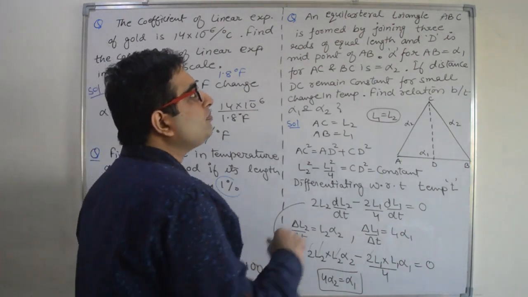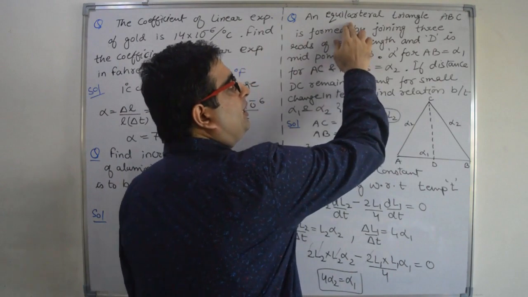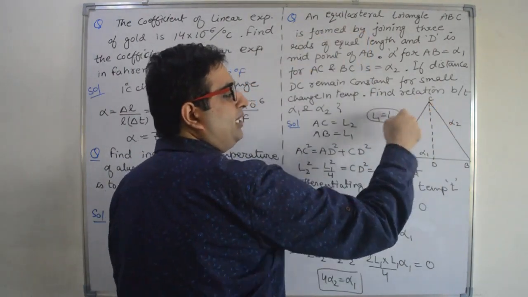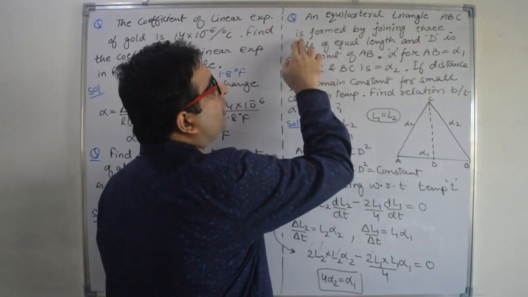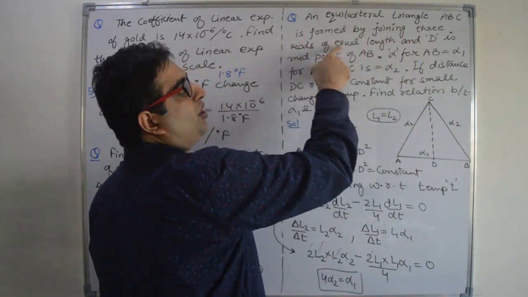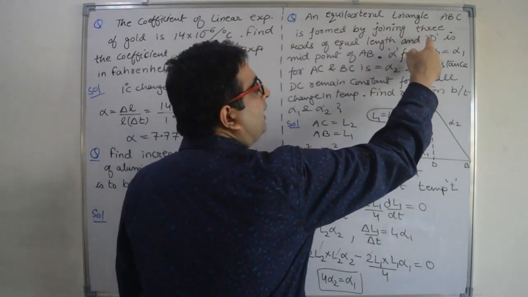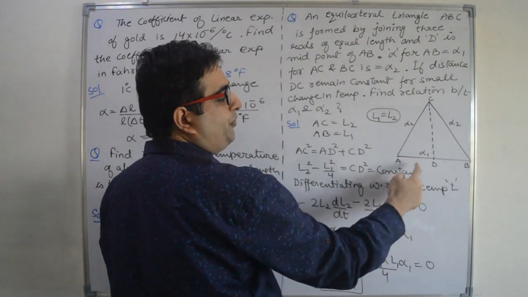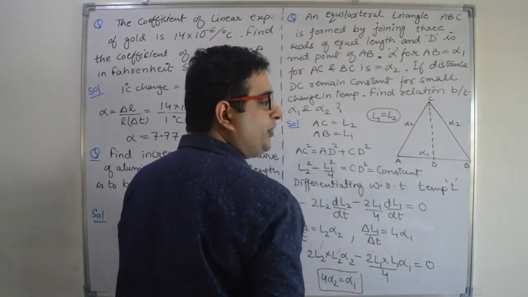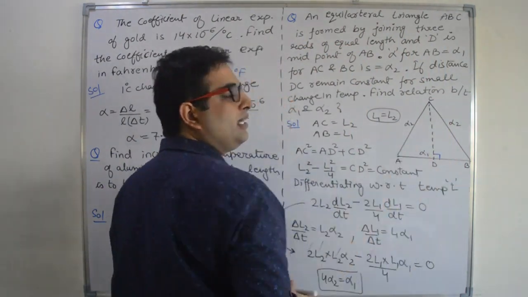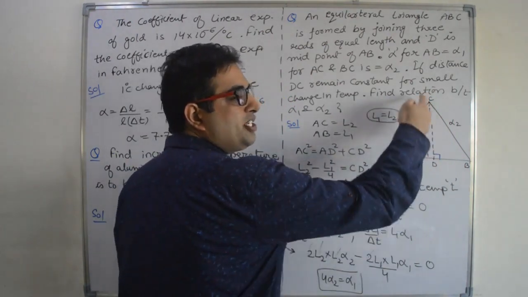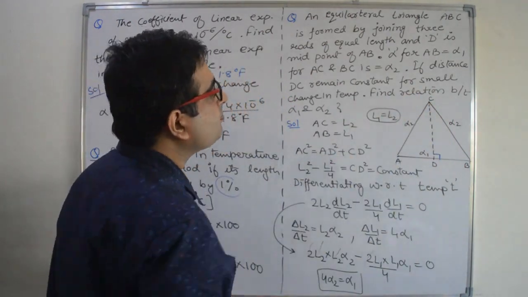Third problem. An equilateral triangle ABC, that means all sides are equal, is formed by joining 3 rods of equal length, and D is the midpoint of AB. D is the midpoint of AB, that means CD is perpendicular to AB.